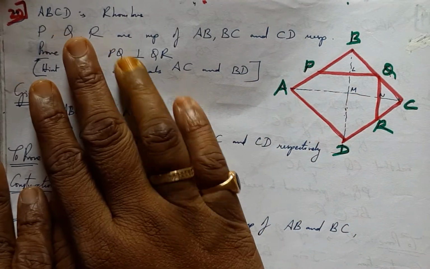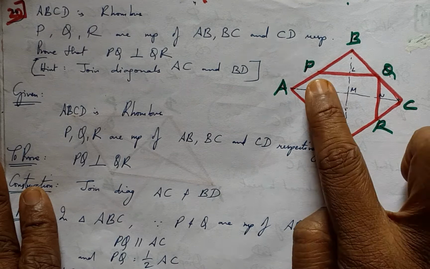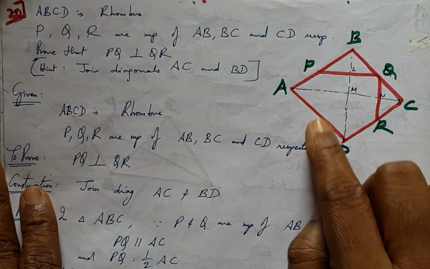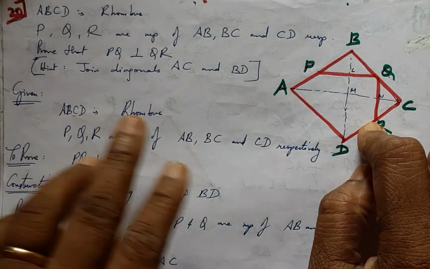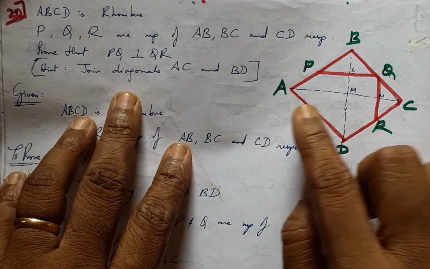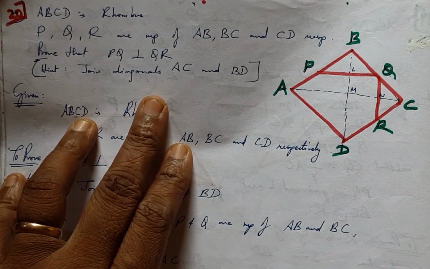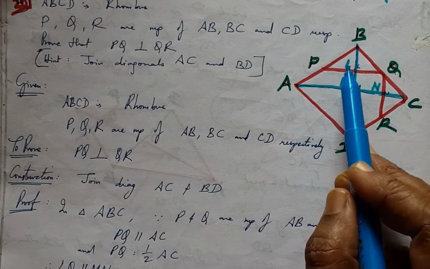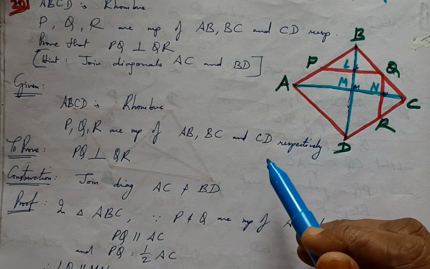Question number 20 says, ABCD is a rhombus and P, Q, R are midpoints of three sides of this rhombus, and we are supposed to prove that PQ is perpendicular to QR. For that, a hint is also given that we should join AC and BD, which happen to be the diagonals of the rhombus, due to which the intersection points are L, M and N.